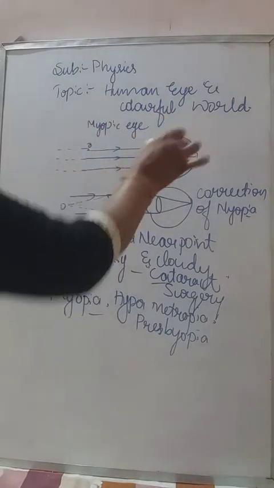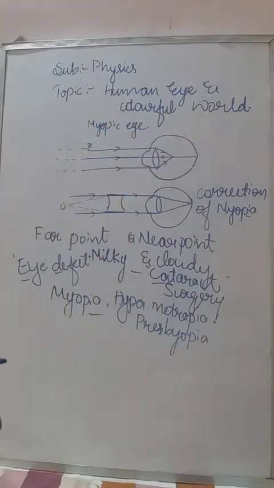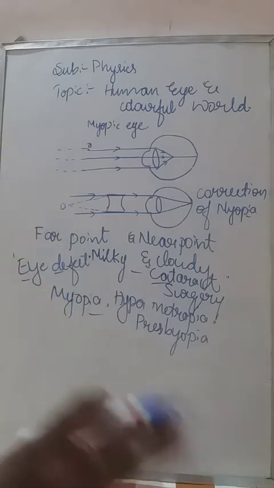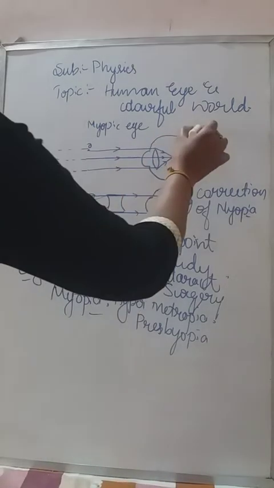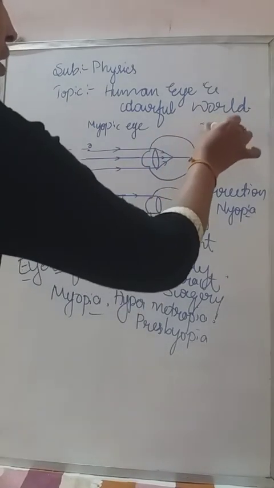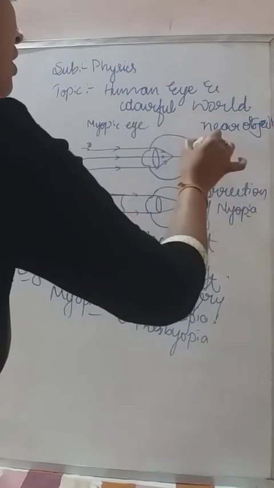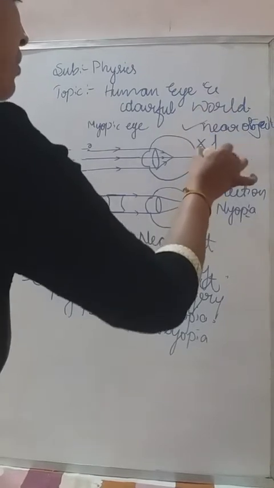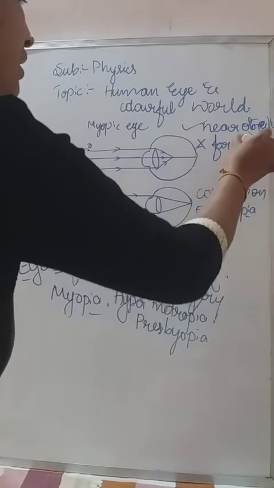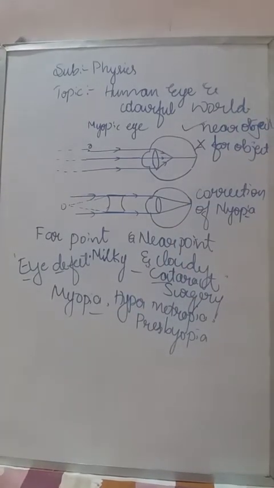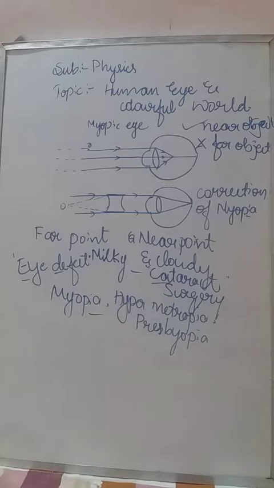So this is the diagram of myopia. In myopia, a person can see the near object clearly but not the distant object or far object. Near objects he can see, but not the far object. That kind of eye defect is called myopia. Keep in mind, what is myopia? A person can see the near object clearly but not the far object. That is called myopia.